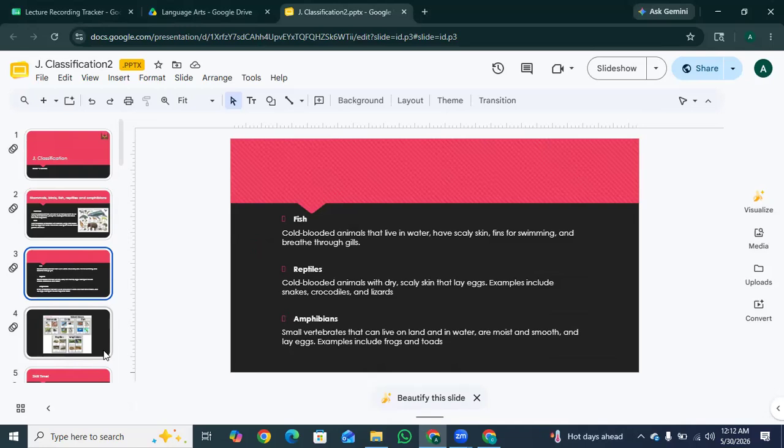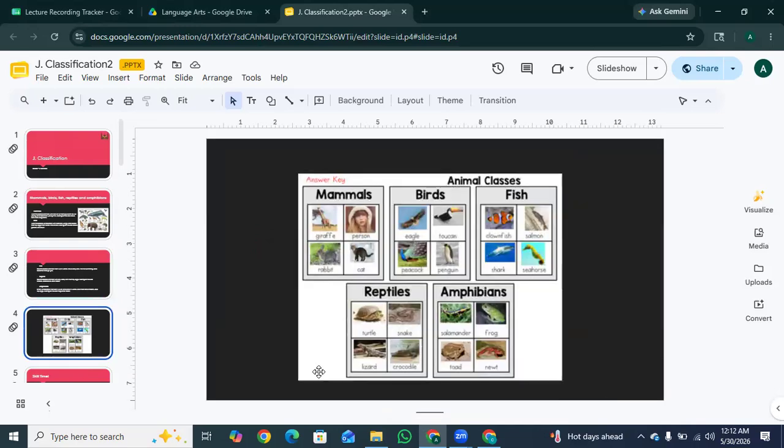So the next one is amphibians. Small vertebrates that can live on land and in water, are moist and smooth, and lay eggs. Examples include frogs and toads. So basically, amphibians are cold-blooded, have moist and smooth skin, and can live both on land and in water. Like frogs and toads, they lay their eggs in water. So these are the animal classes: mammals, birds, fish, reptiles, and amphibians.